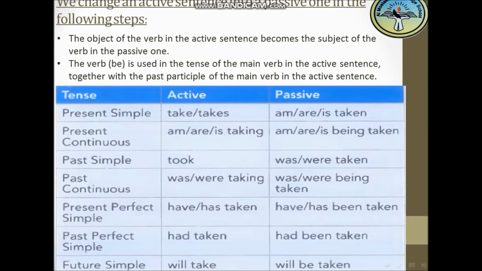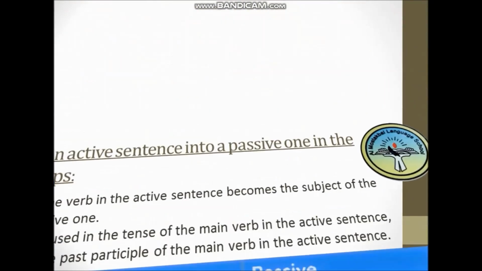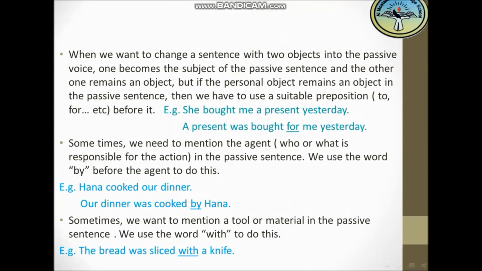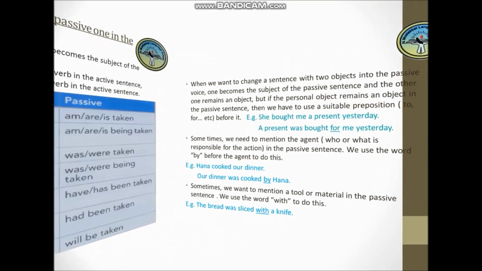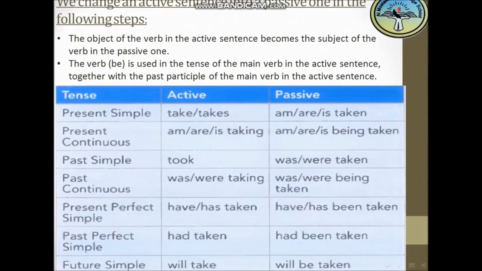In the past simple, here we have took, and the passive will be was, were, taken. Again, the past continuous was or were taken, was, were, being taken.